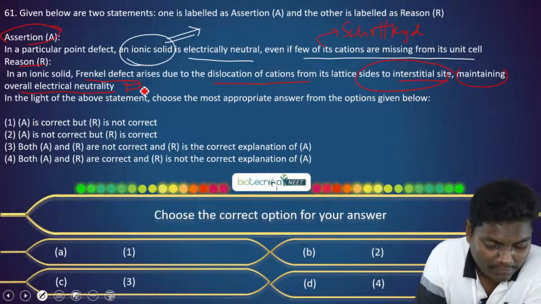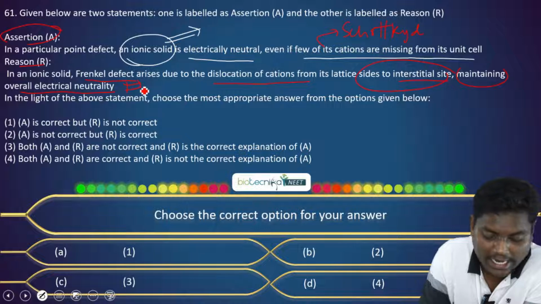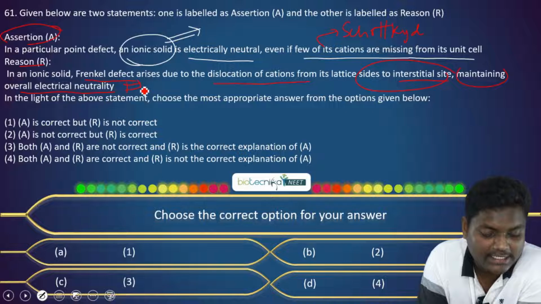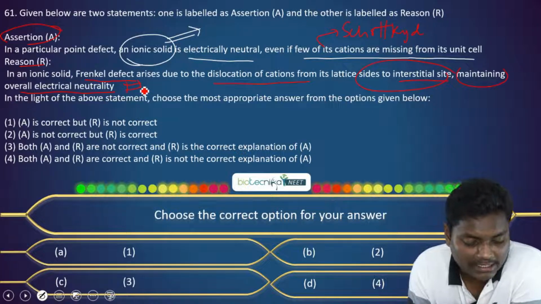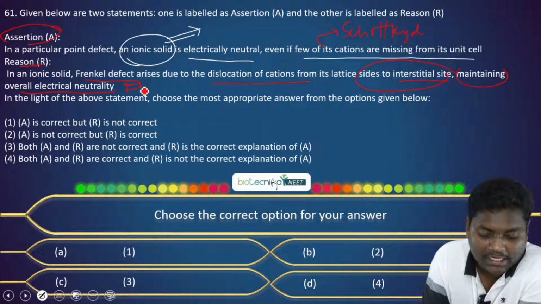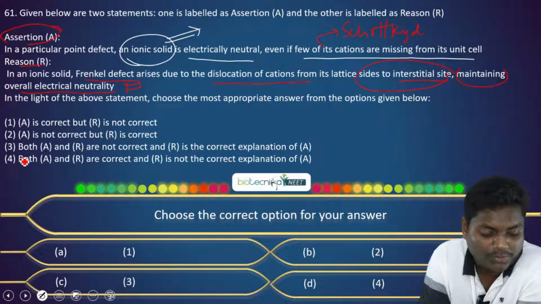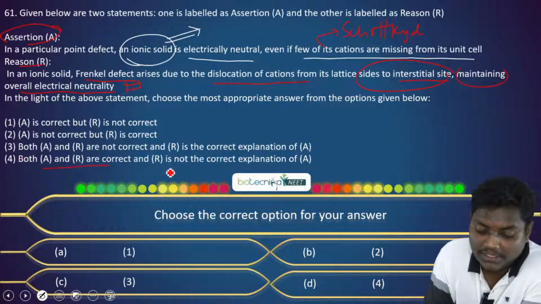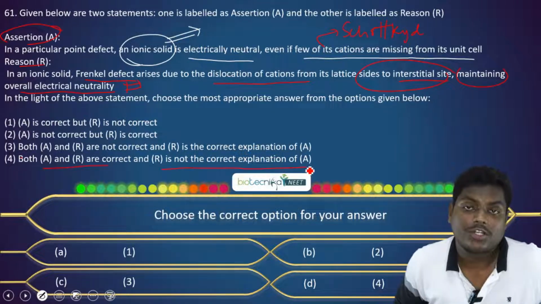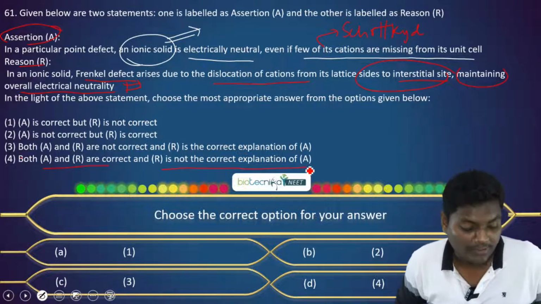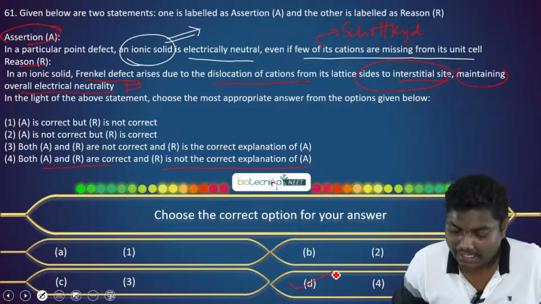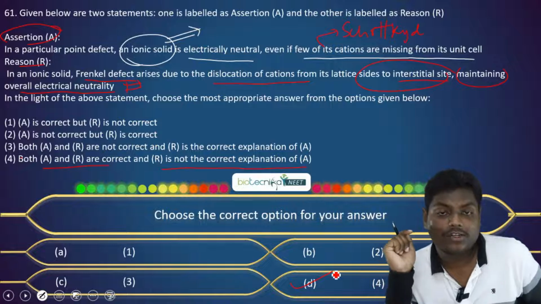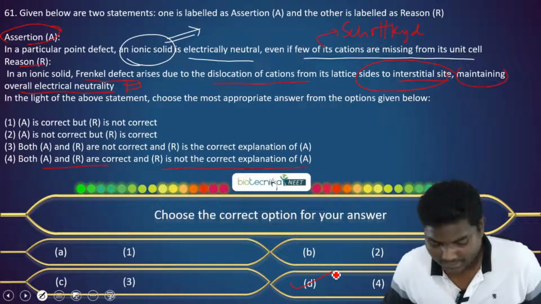So let's see what we have. What is the first option? A is correct, but R is incorrect. It's not the case. Both A and R are correct. It's not the case. Both A and R are incorrect. It's not the case. The fourth option, both A and R are correct, but R is not the correct explanation of A. So I'm sure this is clear for everyone. So we will have the answer as option D, where both A and R are correct and R is not the correct explanation of A.